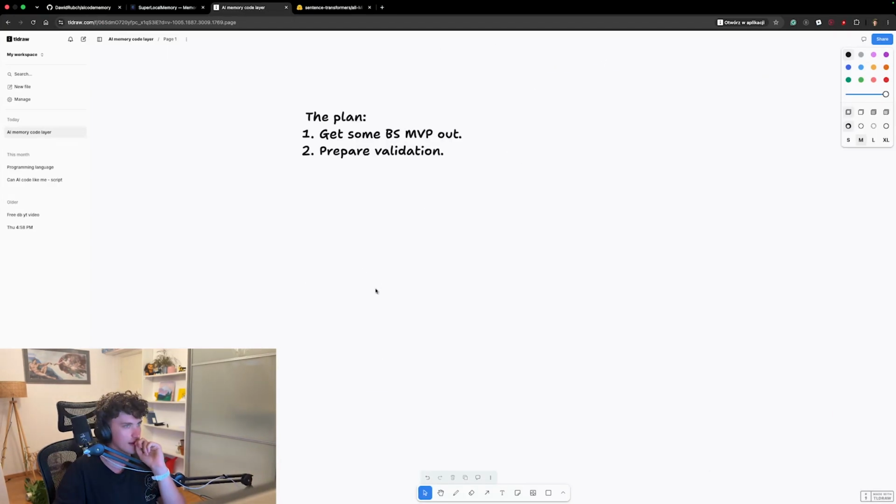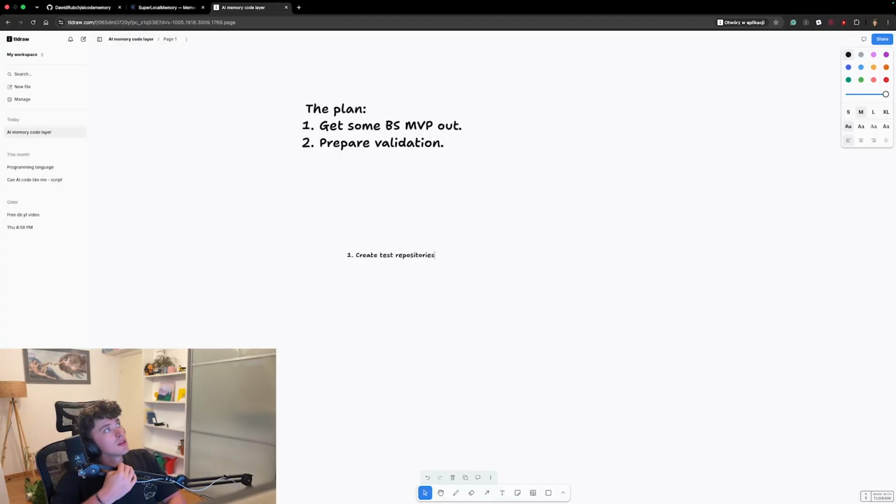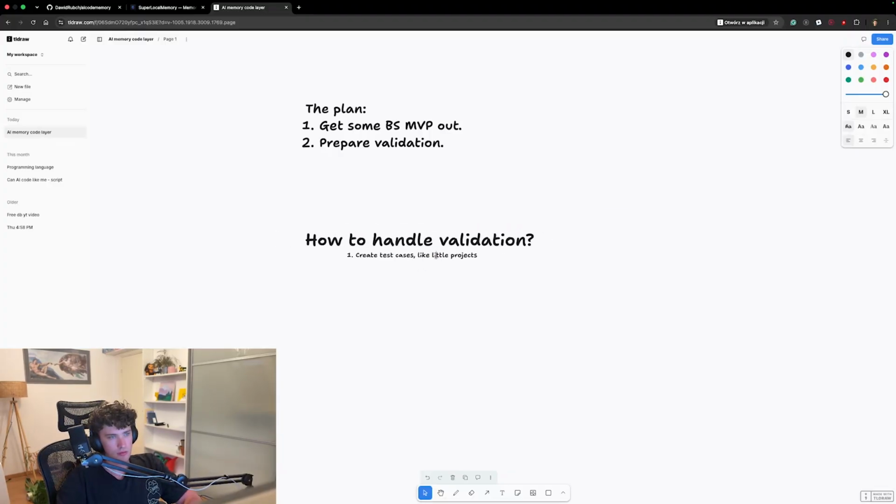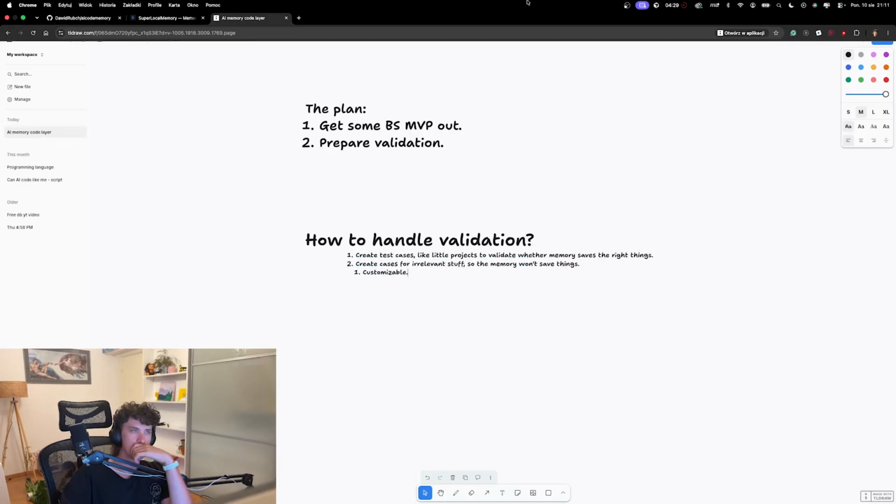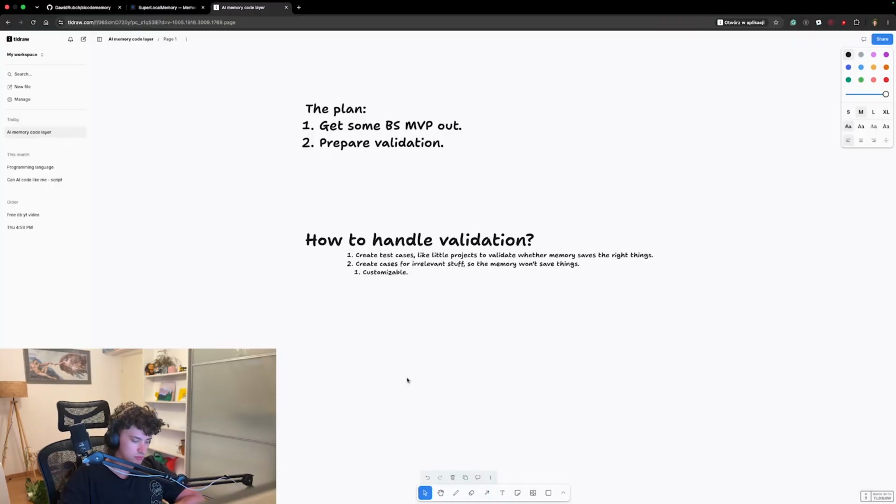Validation. Now, this one was extremely hard because I needed to figure out what are some cases for testing memory. So I needed to create real life scenarios of programming with AI that could be helpful for this particular use case. If I say something like, in this repository, we only use camel case, right?